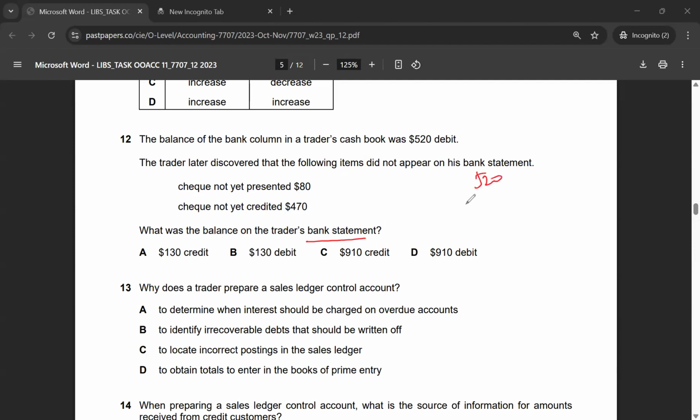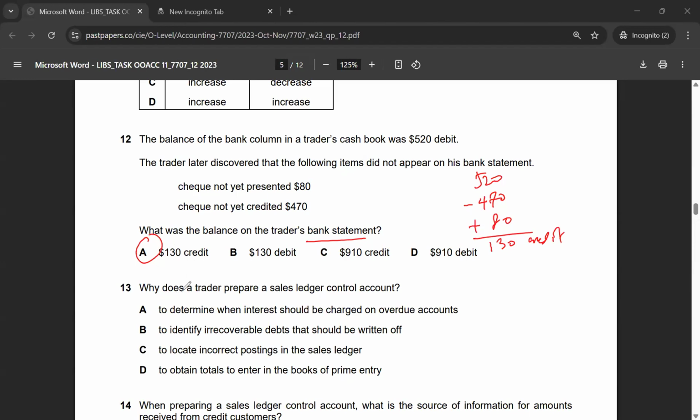We will start with 520 minus 470 because this has not been credited yet, and then plus 80 because this has not been deducted yet. This will give me 130 on the credit side. So actually he has less balance on the bank statement, which is $130 on the credit side. So the correct answer for multiple choice 12 would be option A.